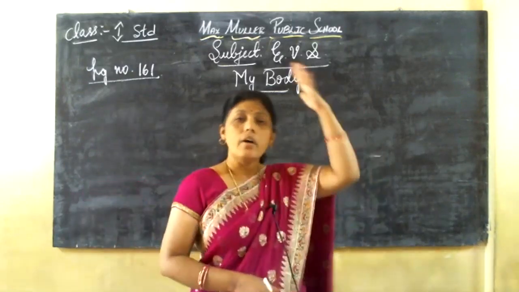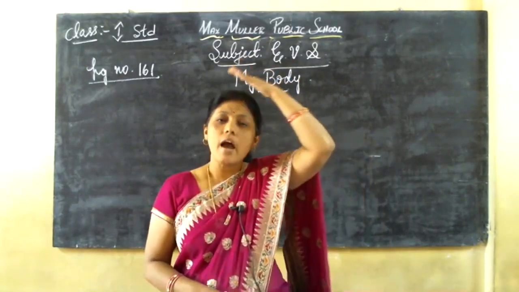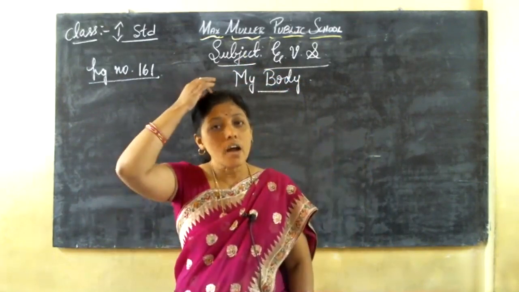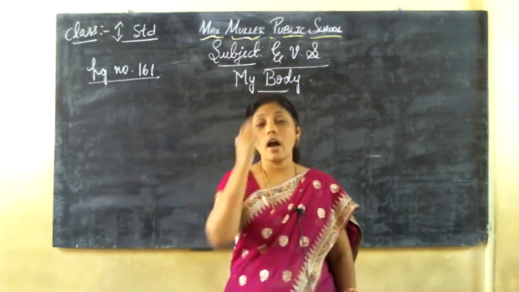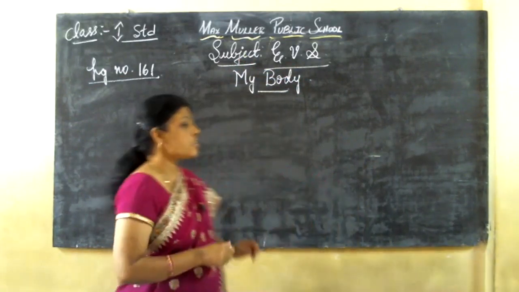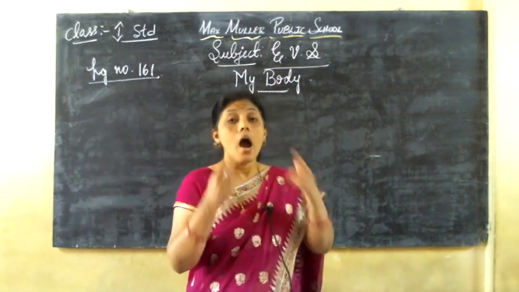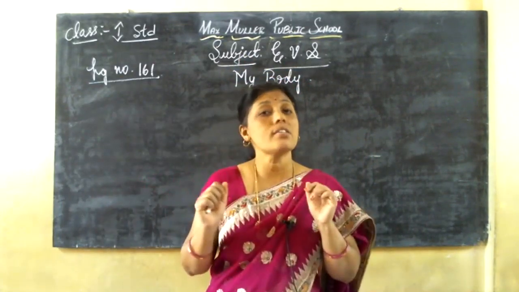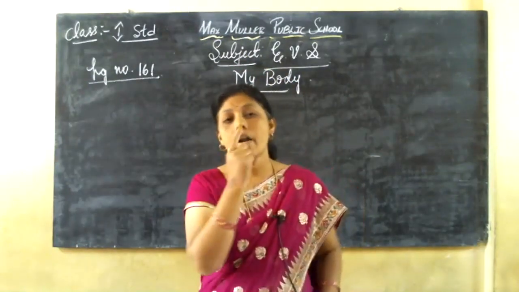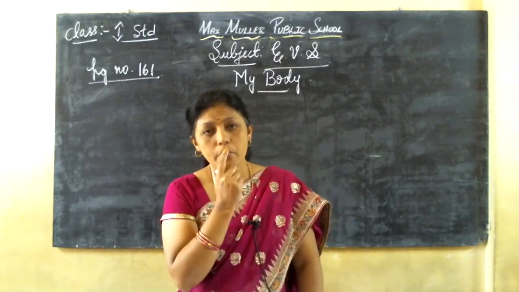See, I have a head. I will show my body parts. I have a head, hair on my head. Okay, children? These are all hairs. I have a round face or oval face. Somebody's face is round and somebody's face is oval. And I have eyes. How many eyes do I have? I have two eyes. These are eyes. And I have one nose and two ears, one mouth.